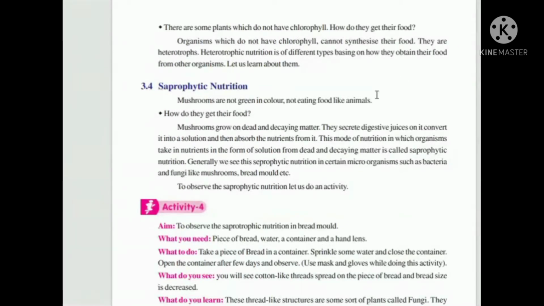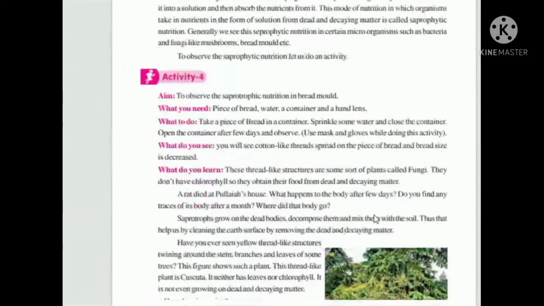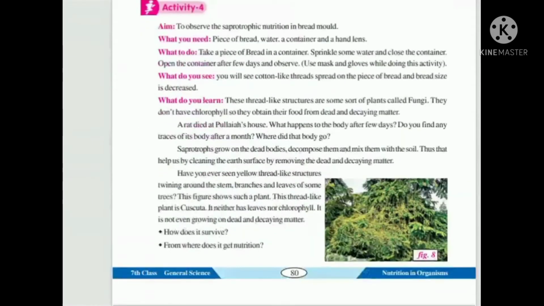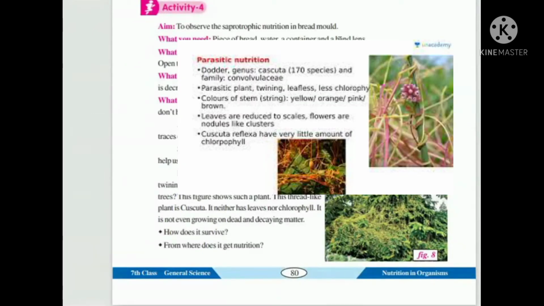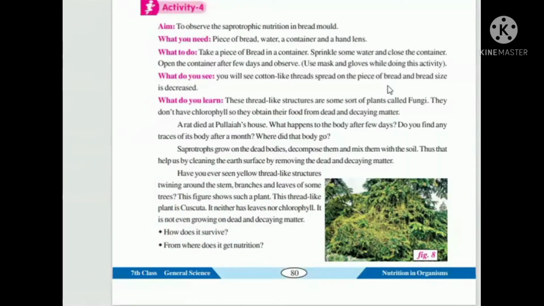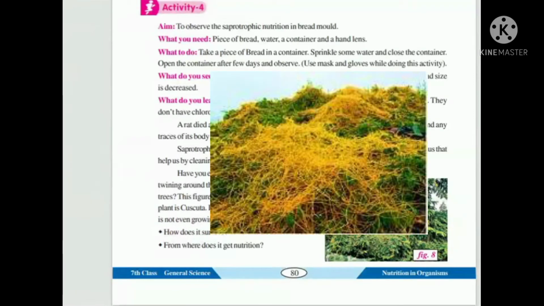On the dead matter they are growing and taking the dead matter into them. They are growing from the dead matter only. Otherwise, if they did not take the dead matter, it would pile up on the earth, which is very dangerous. And now let us see parasitic nutrition. Have you ever seen parasitic nutrition? That means a dodder plant.